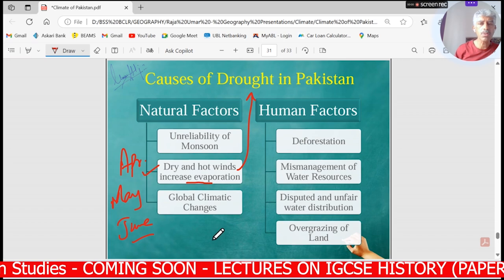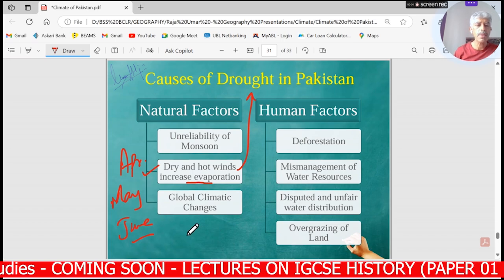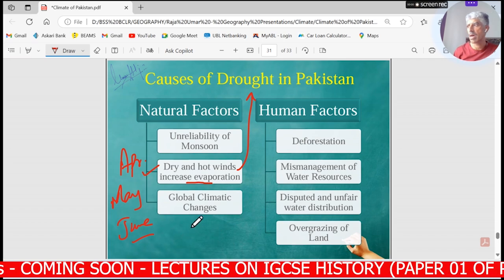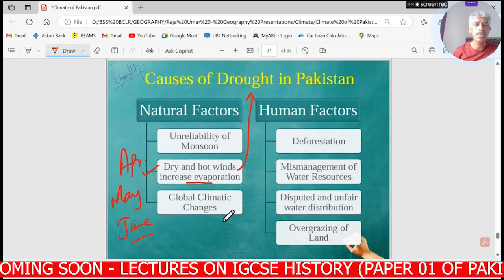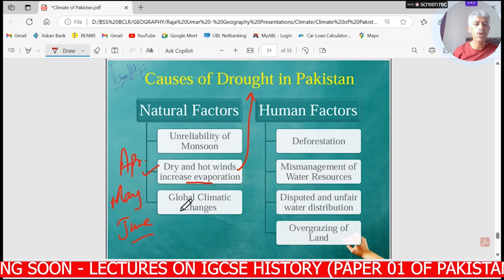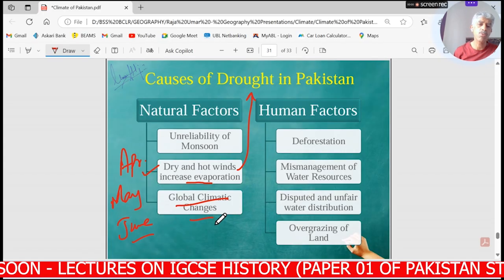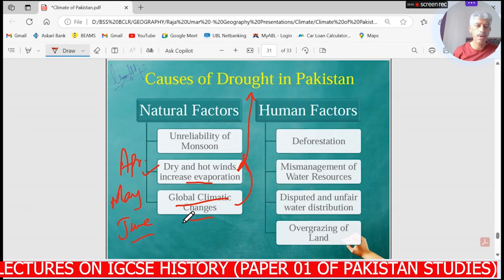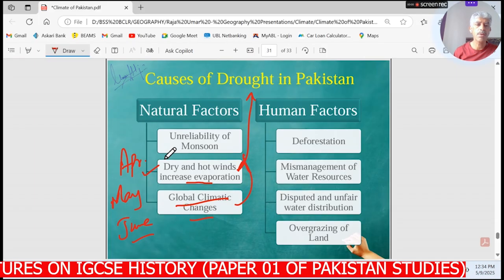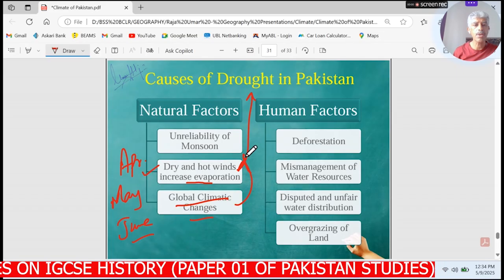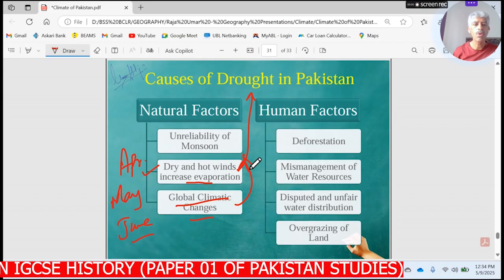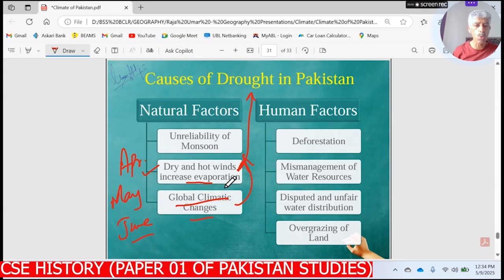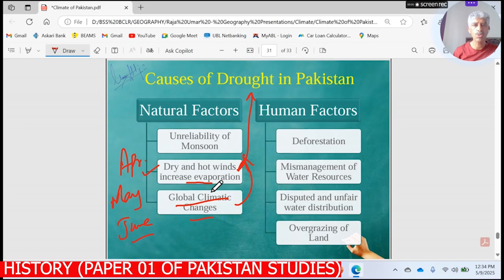And because of industrialization and many other factors, things are moving very quickly towards dryness of the whole globe because of the global climatic changes happening around the world. So these are the factors which occur naturally because of certain climatic factors, and human beings have no role in those factors happening.